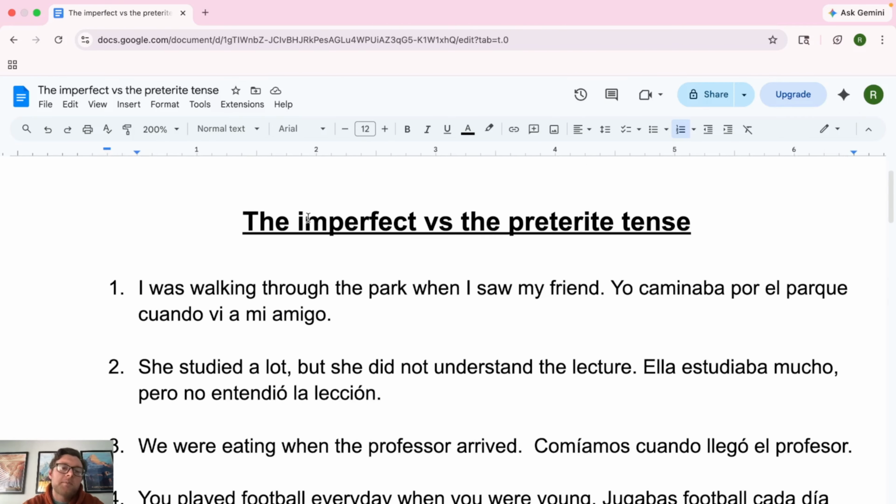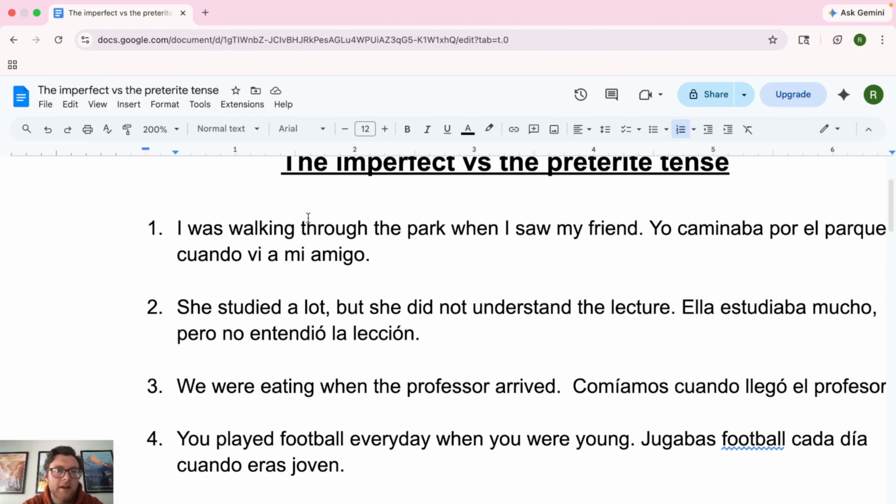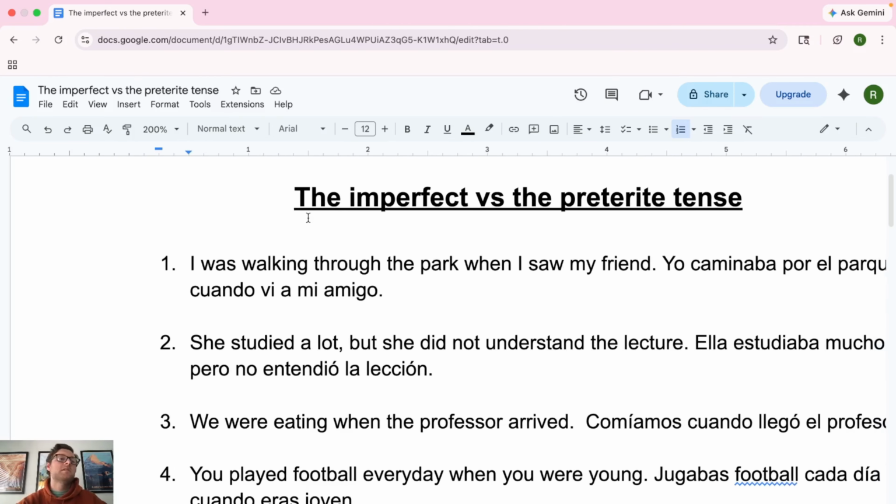Cool. Next steps, get to reading, get to writing, get to listening, get to trying to speak. Time to start using the imperfect and the preterite in your everyday if you can. Write out 15 sentences in the past tense, and then try and translate them to Spanish. And then use AI, use Google Translate, use whatever you need to give yourself the extra practice that you need. This is something you need to just practice, practice, practice. And with time, I guarantee you, it will come. So do the drills, write out some sentences, and then go interact with Spanish.